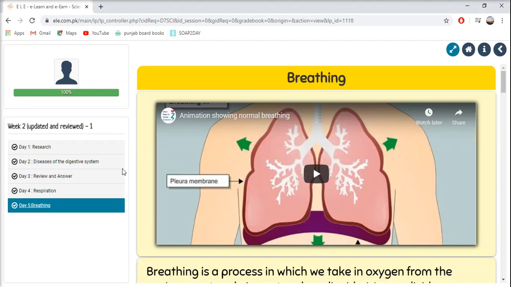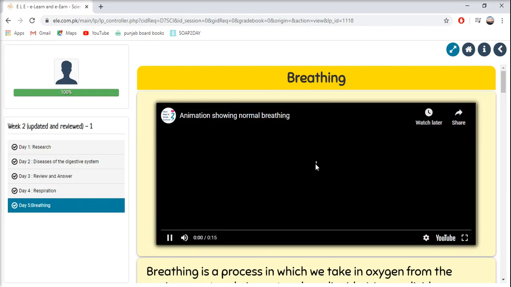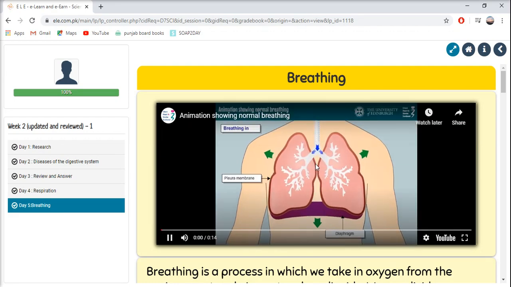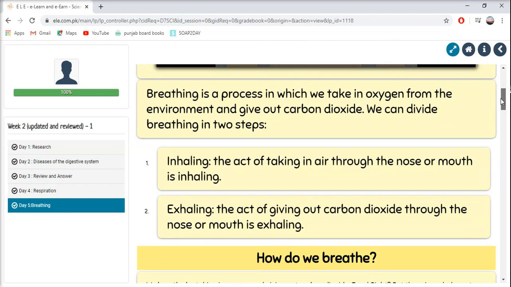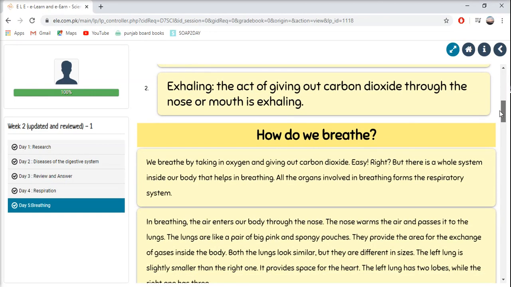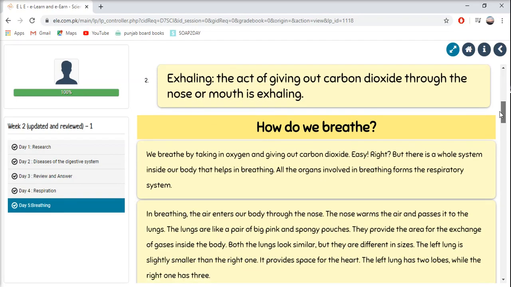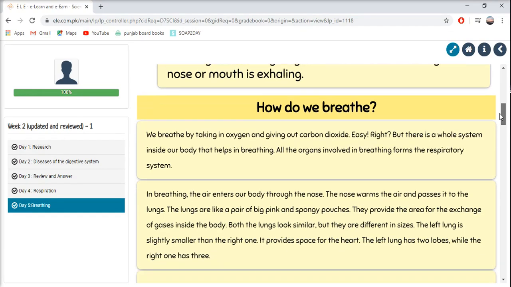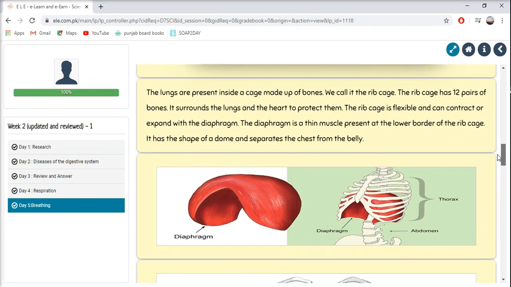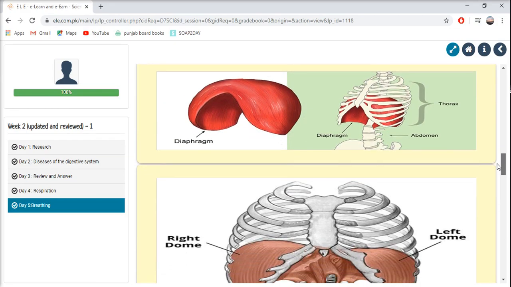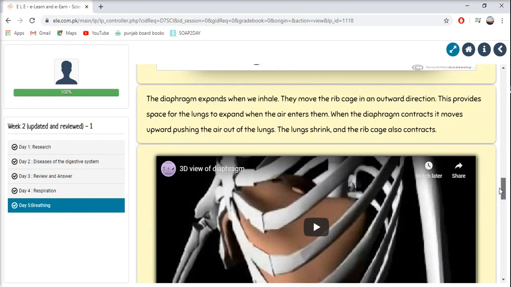Next is science. Day 5, breathing. Let's start watching this video. It's a short 15-second video which is an animation of normal breathing. Then let's read the text. And then let's read about how we breathe. We breathe all the time. So let's see how we breathe. Take a look at this picture. Understand this diagram. And the next one.